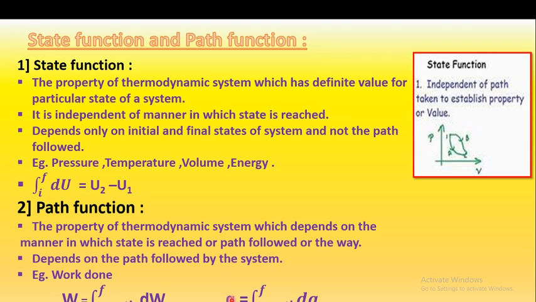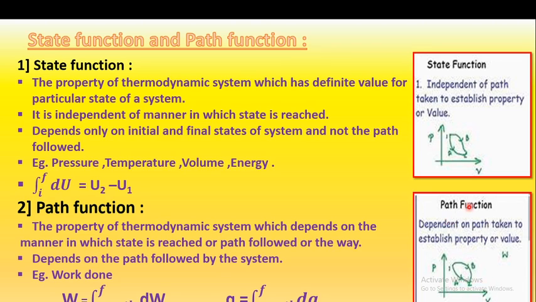Also the heat, that is Q, equals the integral from initial to final state along the path of dQ. Work done and heat energy are both path functions, because they depend not only on the initial and final state, but on the path followed by the system. A path function is dependent on the path taken to establish the value.